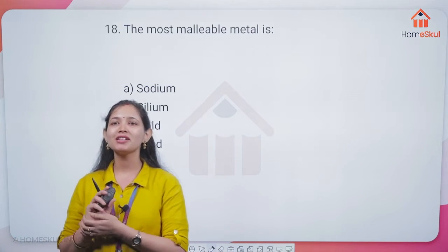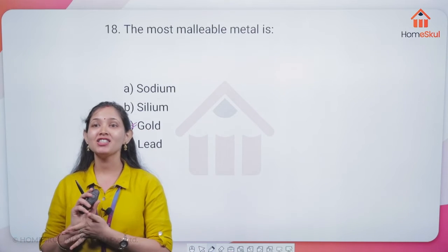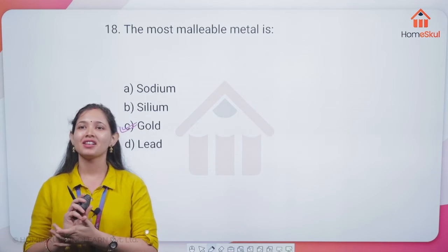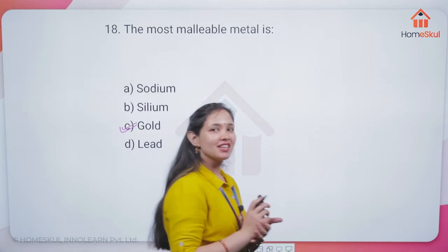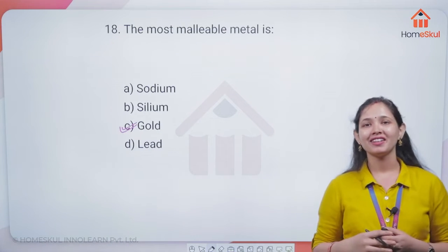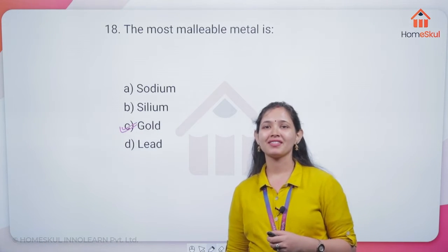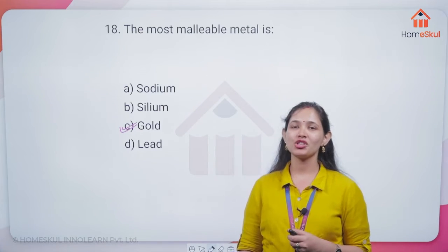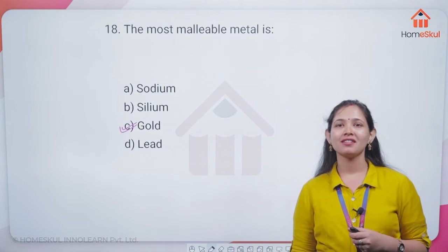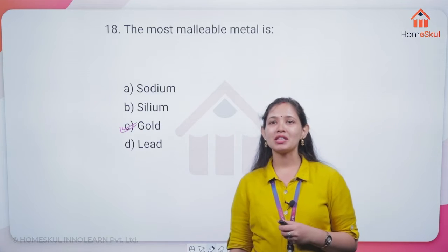What do you mean by malleable, dear? Thin sheets. Dia says beaten into sheets. Anushka says beaten into sheets. Yeah, that can be beaten into thin sheets.